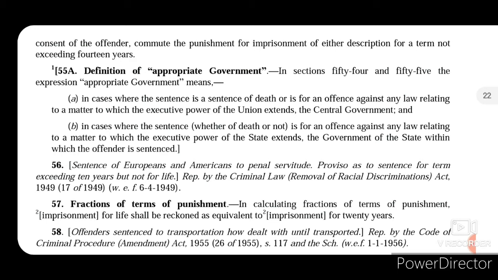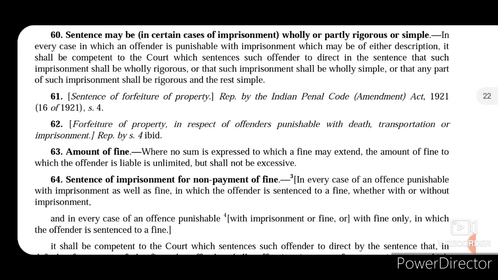Now, fractions of terms of punishment is discussed in section 57. It says that in calculating fractions of terms of punishment, imprisonment for life shall be reckoned as equivalent to imprisonment for 20 years. Now, section 60 talks about sentence may be in certain cases of imprisonment wholly or partly rigorous or simple. In every case in which an offender is punishable with imprisonment which may be of either description, it shall be competent to the court which sentences such offender to direct.